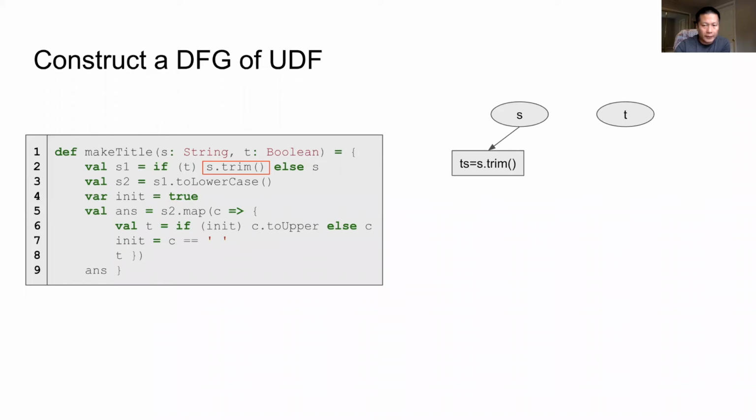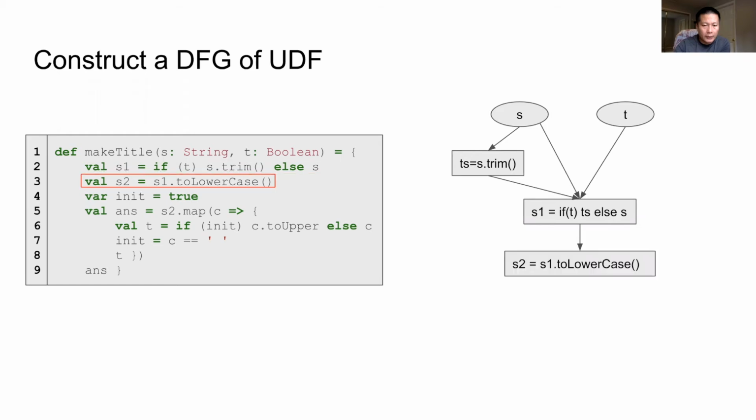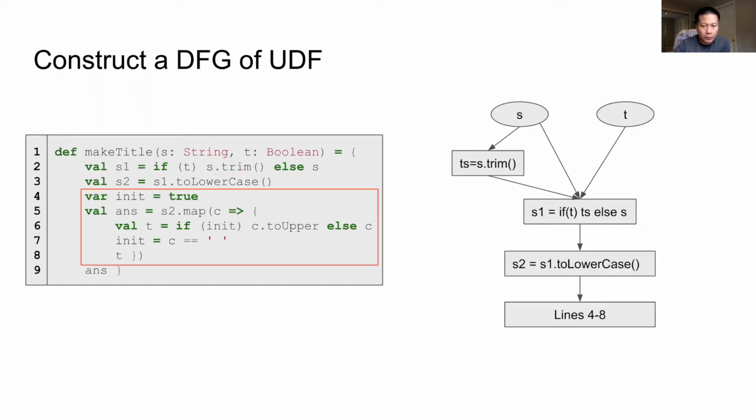Its value is assigned to a temporary variable called TS, and then the node performing branch selection. Then the node for line 3. And here we put the two statements into a single node because the statement at line 4 is simply a constant value assignment. Finally, it's the node for the return value.